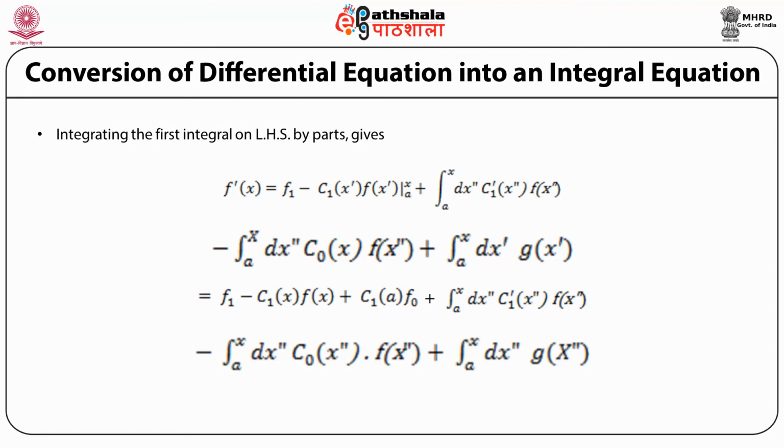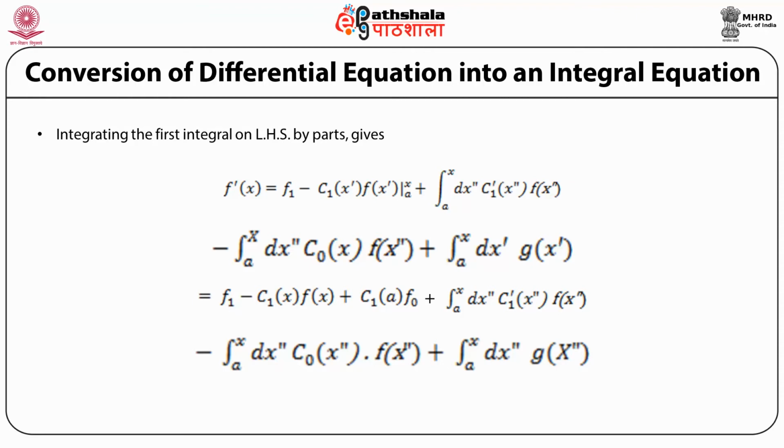We integrate this by parts. So the first term is the first function c1 of x prime multiplied by the integral of the other. The integral of df by dx prime is simply f of x prime evaluated at the boundaries a to x, plus the integral of the differential of the first, which is c1 prime, and the integral of the other, which is